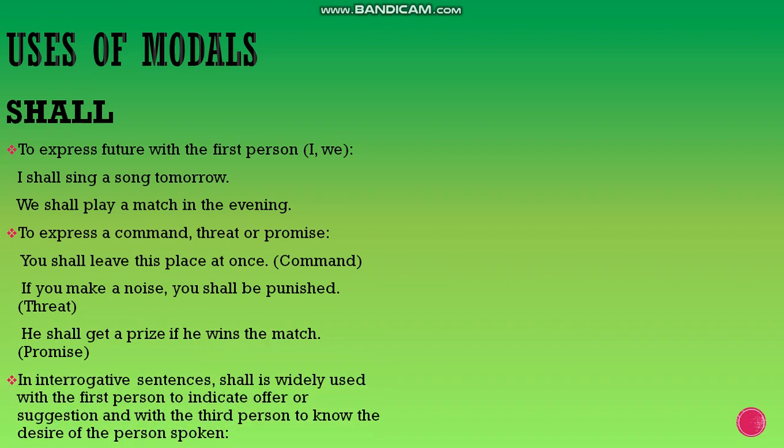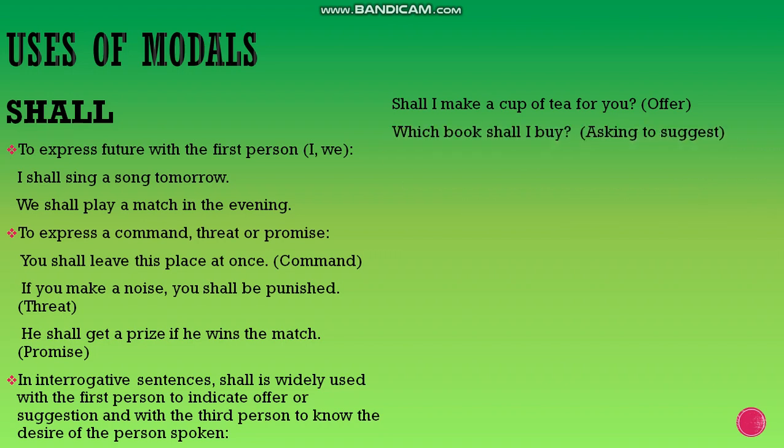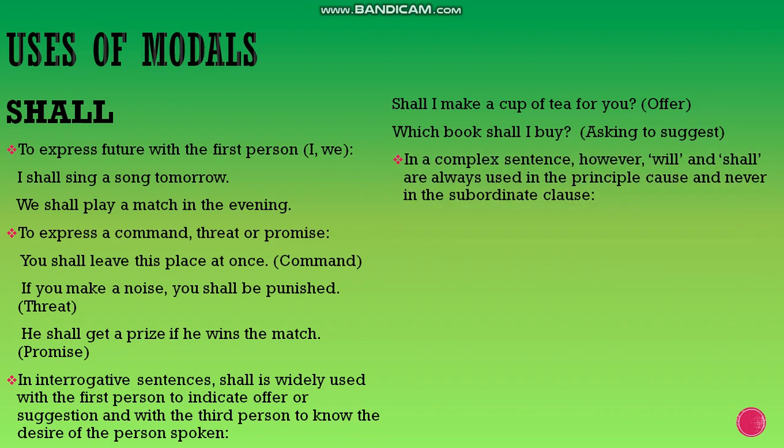In interrogative sentences, shall is widely used with the first person to indicate offer or suggestion, and with the third person to know the desire of the person spoken to. Like for example, shall I make a cup of tea for you, if you're offering someone something? Which book shall I buy? Asking for a suggestion.